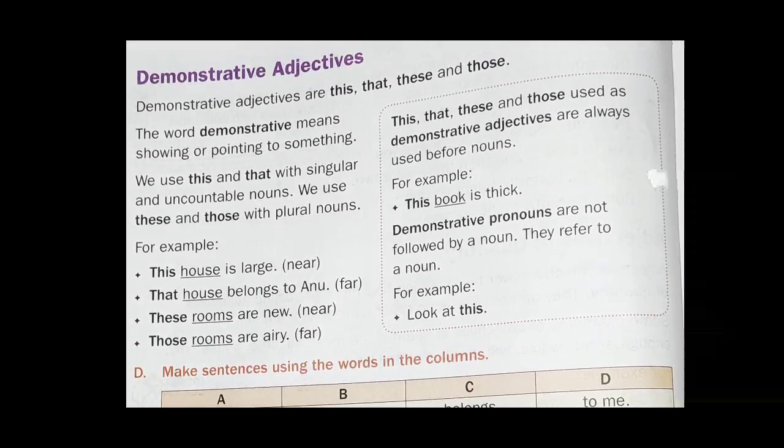This kind of adjective shows something or points towards something. This and that are used with singular form and uncountable noun, and these and those are used with plural form of noun. Let's see an example. This is my house. Here, this is the demonstrative adjective.